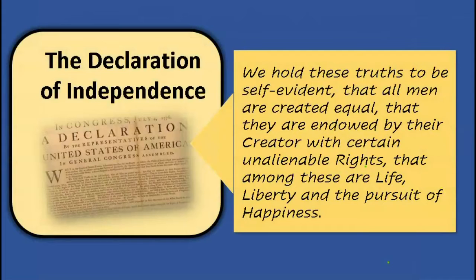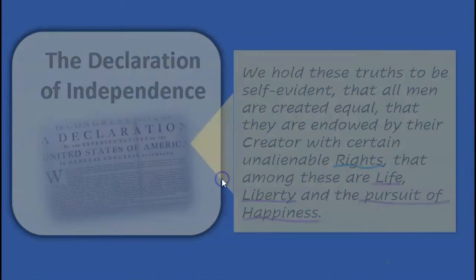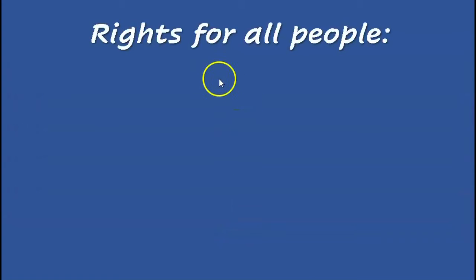The Declaration of Independence talked about rights. Rights are important things that every person must have. 3 rights that all people should have are life, liberty, and the pursuit of happiness. These were in the beginning of the Declaration of Independence. So these are the rights for all people.